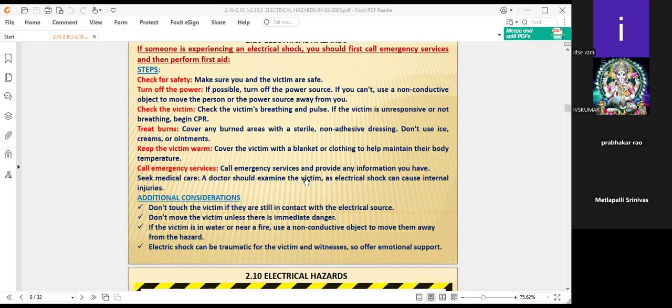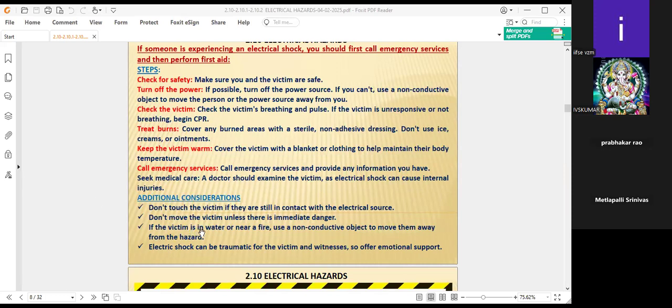Don't move the victim, because they have to be given rest. When the situation comes, we will give all the first aid methods. But if any danger is there, we have to move them. If danger is not there, don't move the victim. We have to give some rest and keep fresh air for the victim.